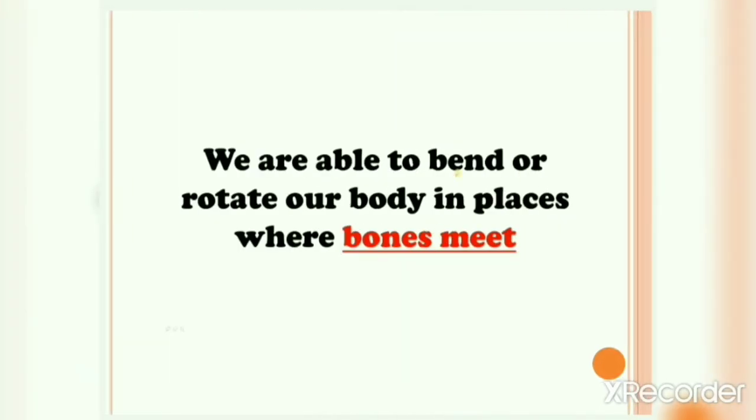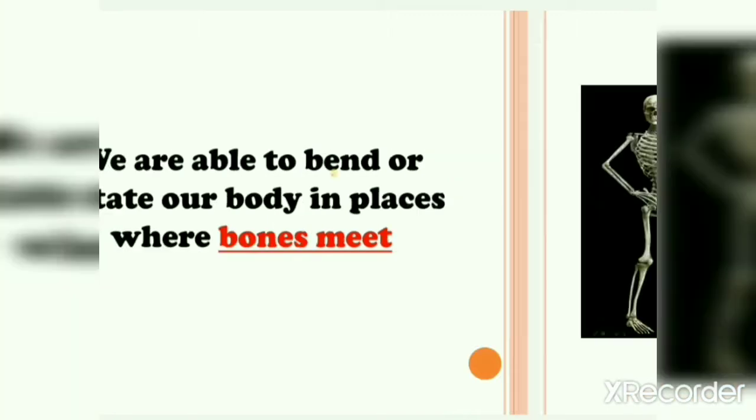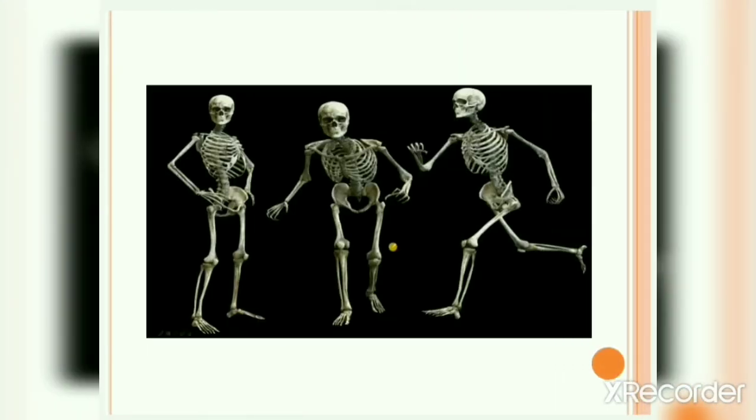So, we are able to bend or rotate our body in places where bones meet. Now look at this one. This is human skeleton system. We know that human skeleton system consists of 206 bones and there are number of joints present as you can see. For example, look at this one. This is your upper thigh bone and this is your lower leg bone and there is a joint present here, your knee joint, and that is why you are able to bend your knee from this point.